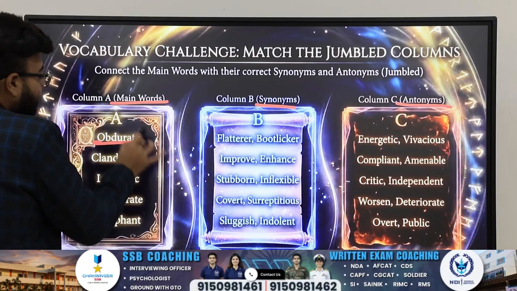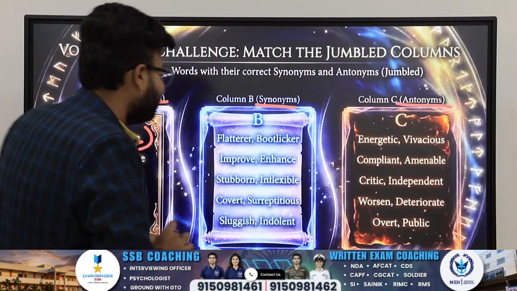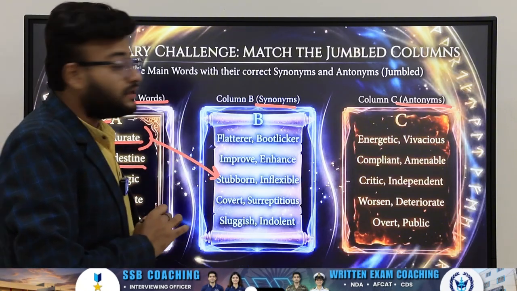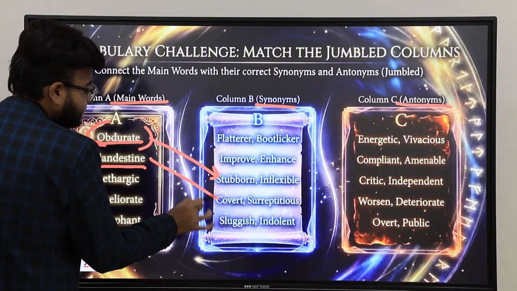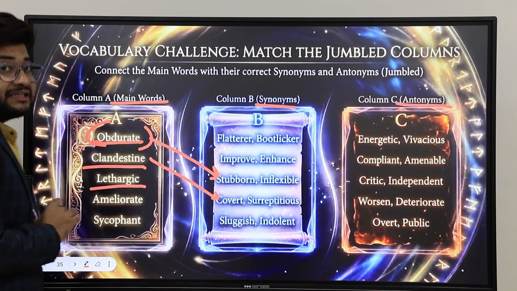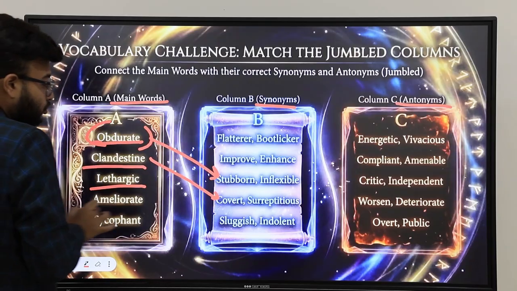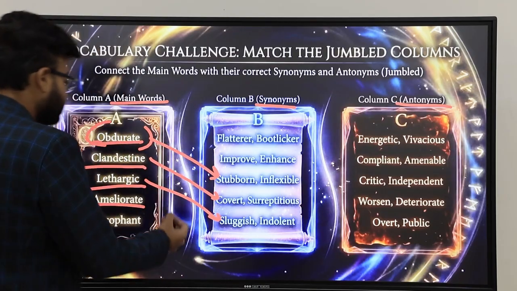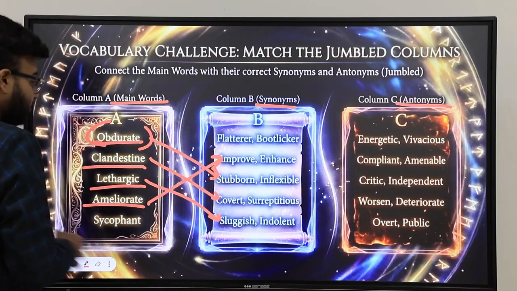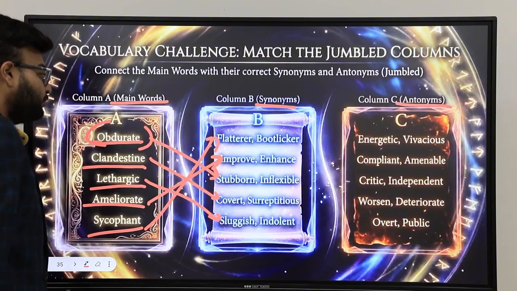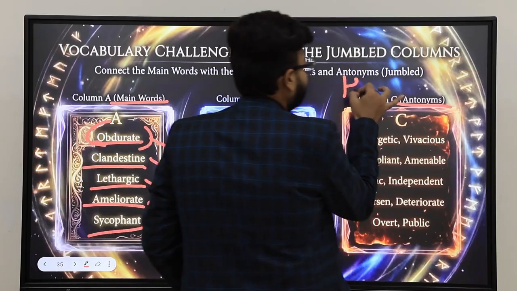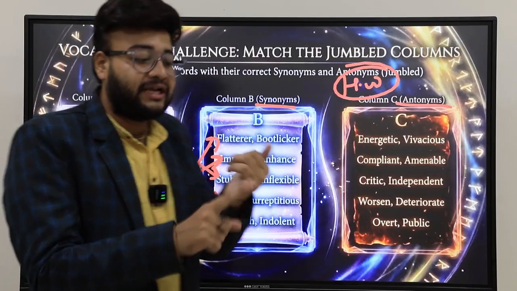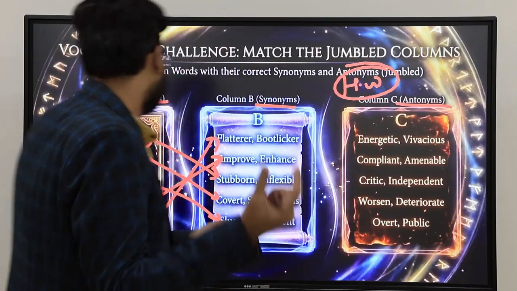So obdurate, how to remember this? Obdurate means brazen, ziddi, right? So stubborn, inflexible was obdurate. Clandestine: hidden, covert, surreptitious. Lethargic: a slow, sluggish, indolent person. Ameliorate: improve things, enhance. Sycophant: flatterer and bootlicker. Try to do this in your homework. Comment down the antonym of every main word: obdurate, clandestine, sycophant, ameliorate, and lethargic.